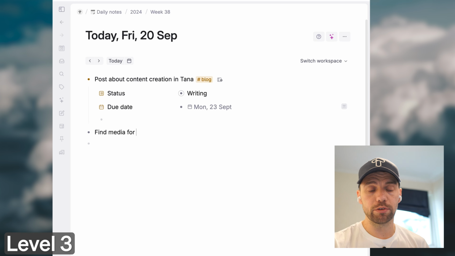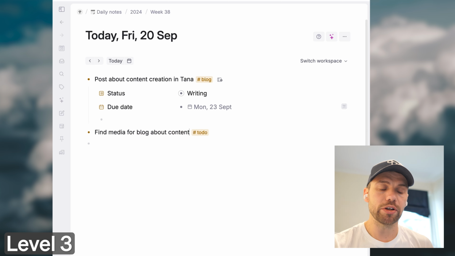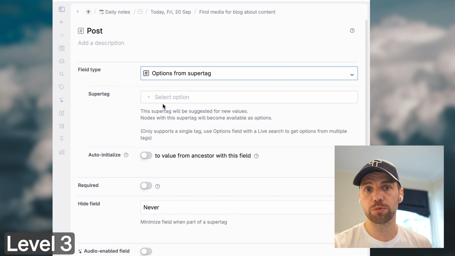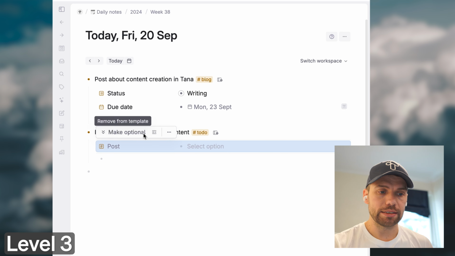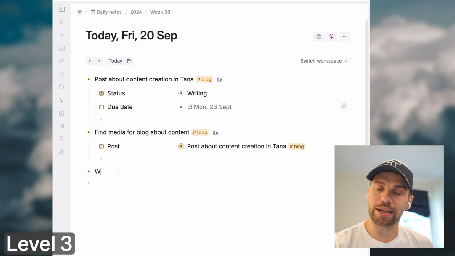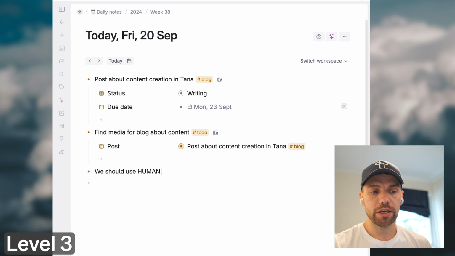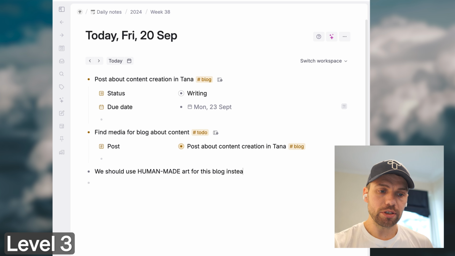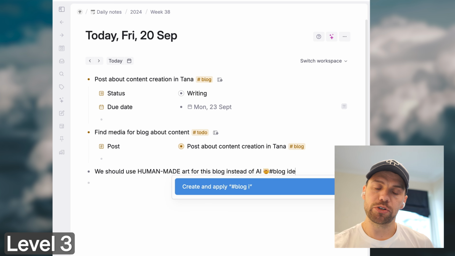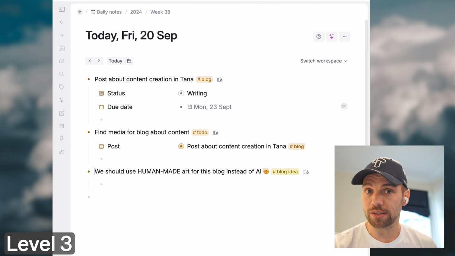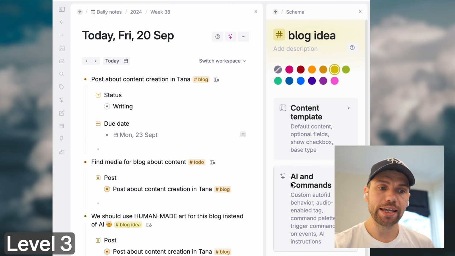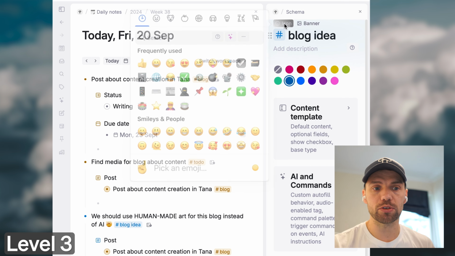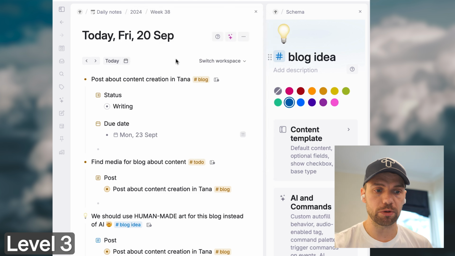All right, for the third level, we're adding some structure inside the individual instances of the supertag blog, which basically we're adding to-dos and ideas as things that can be relevant to a blog post. And the reason we're doing this is that using this system that we're building now, we can capture things that aren't blog posts necessarily, but relevant to whatever posts you're writing, wherever we are in Tana, and then send them into the post so they always appear when you're inside working on a specific project.